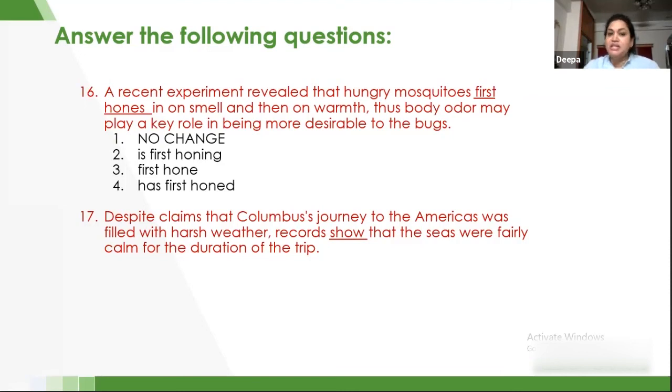Despite claims that Columbus' journey to the Americas was filled with harsh weather, records show that the seas were fairly calm for the duration of the trip. These are the options.